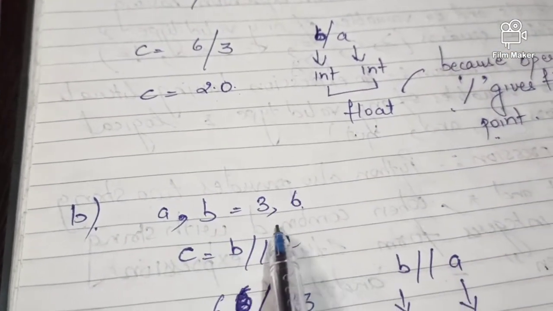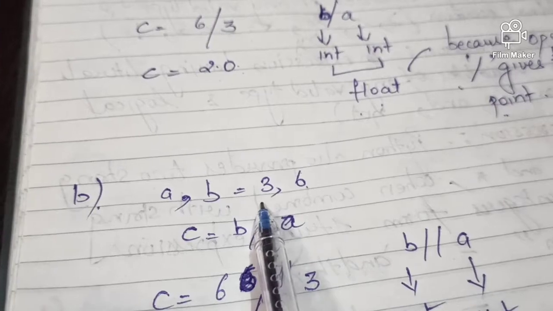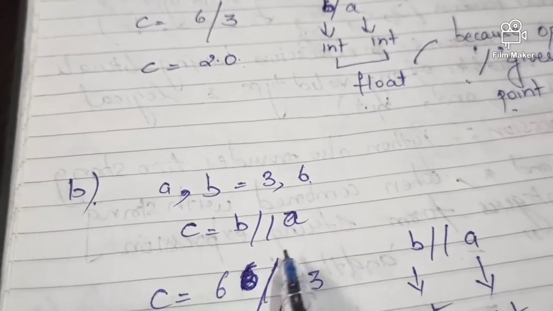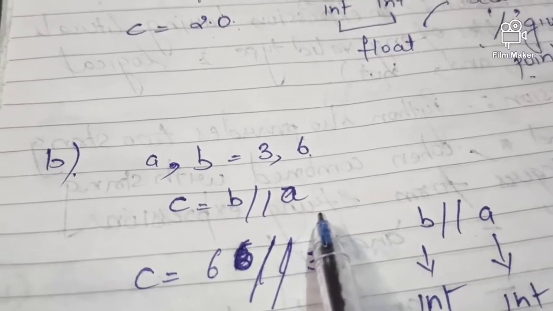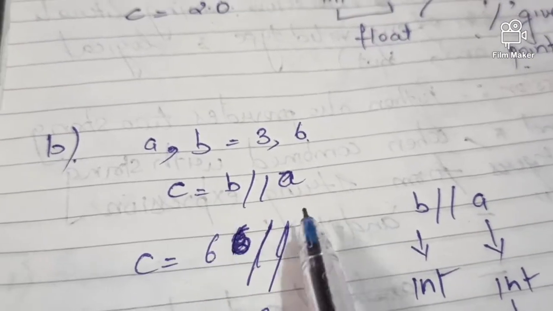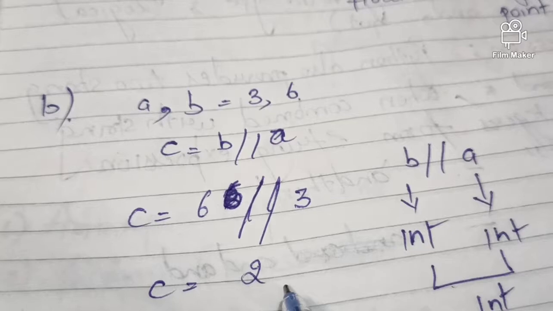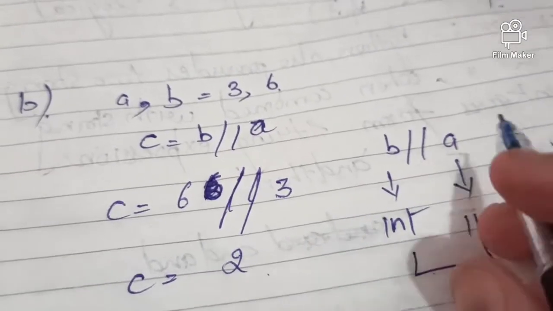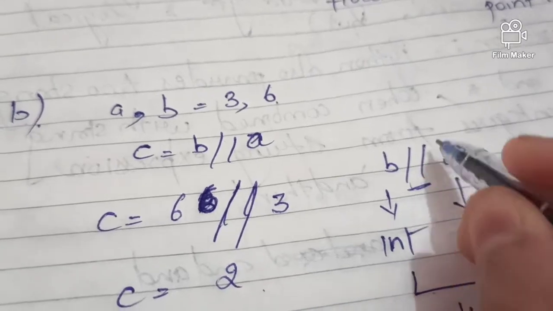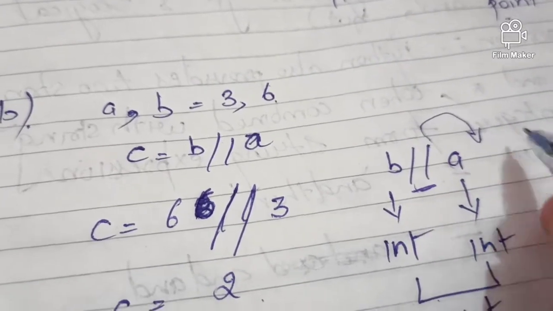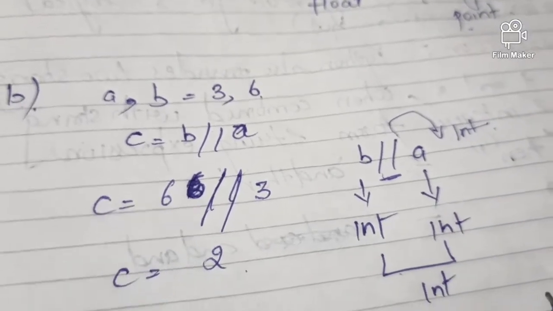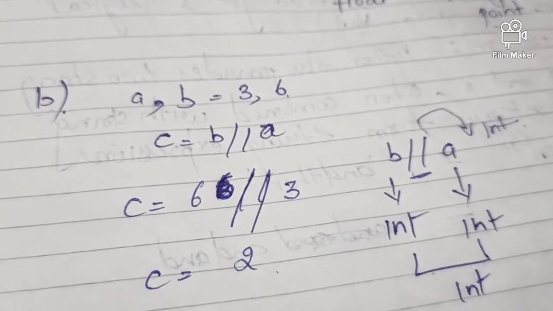That is a comma b equal to 3 comma 6. Value of a is 3 and b is 6. c equals b floor division a. Okay, this floor division takes 6 divided by 3 and gives you 2. This is an integer, this is also an integer, so the answer it gives is integer only. Why? Because of this operator floor division. If two numbers are integers, the final result will also be in integer form. Clear?